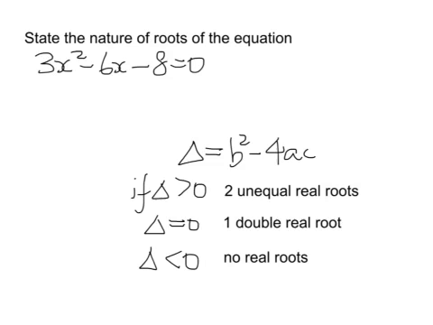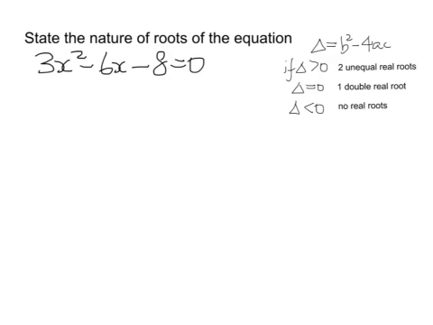So this is basically what this question is asking us. We need to find the delta for this question. In this example, positive 3 is our A, negative 6 is our B, and negative 8 is C. Now keep in mind that we always have to have a 0 on the right hand side.